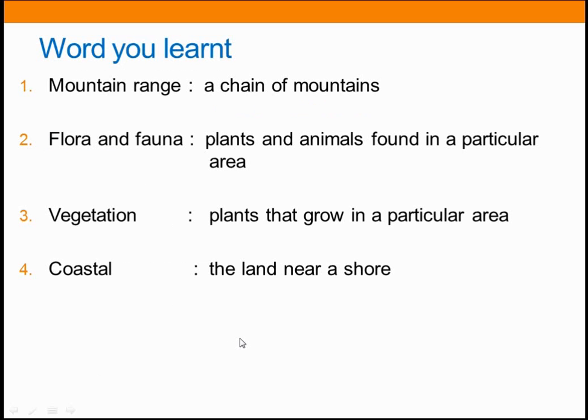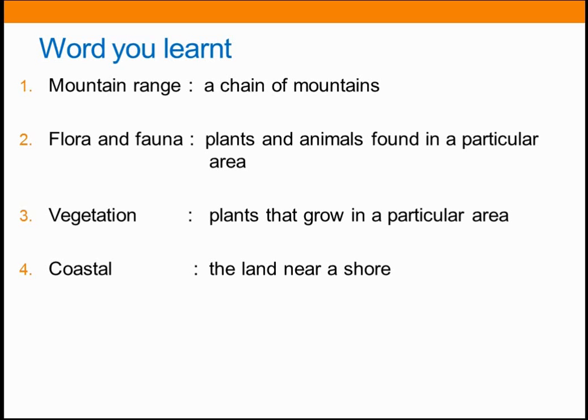Next, let's see the words you learnt in this lesson. The first one, mountain range. The meaning of this is a chain of mountains. The second one, flora and fauna. The meaning of this is the plants and animals found in a particular area.